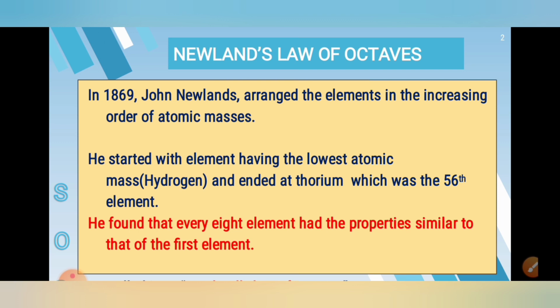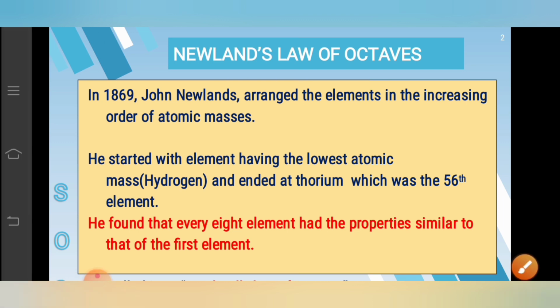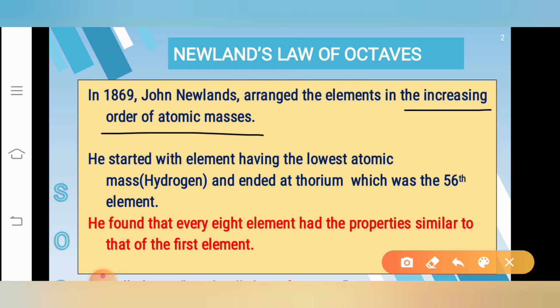In the year 1869, John Newlands arranged the elements in the increasing order of their atomic masses. I repeat, John Newlands was a scientist. He arranged the elements in the increasing order of their atomic masses.